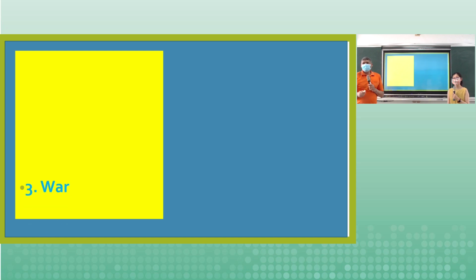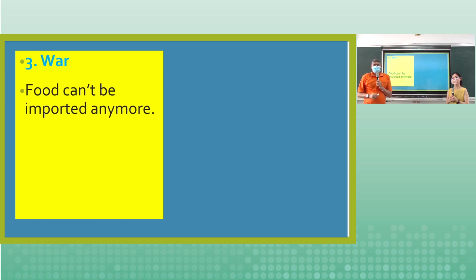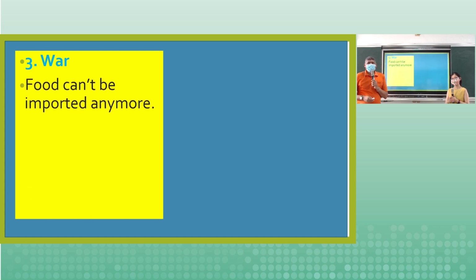Okay, thank you so much, Debbie. And let's go on to the next point, which is point number 3, war. So food cannot be imported anymore when a neighboring country or any particular country is experiencing a time of war. It's almost impossible for food to be imported into the country because of the danger that surrounds that country. And also during a time of war, food prices actually go up. So other countries are actually exploiting the poorer country during that specific time. All right, maybe Debbie can explain that section for us.